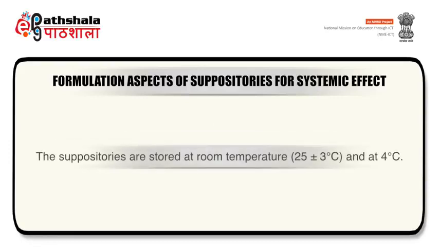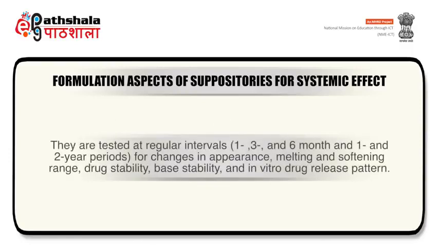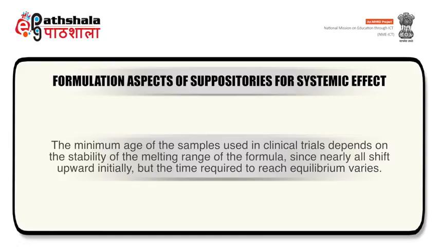Suppositories are stored at room temperature and at 4 degrees Celsius. They are tested at regular intervals for changes in appearance, melting and softening range, drug stability, base stability, and in vitro drug release pattern. The minimum age of the samples used in clinical trials depends on the stability of the melting range of the formula, since nearly all shift upward initially, but the time required to reach equilibrium varies.